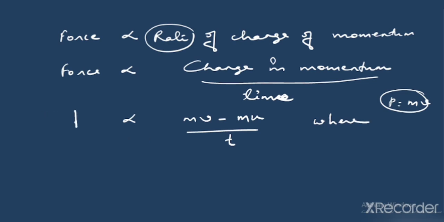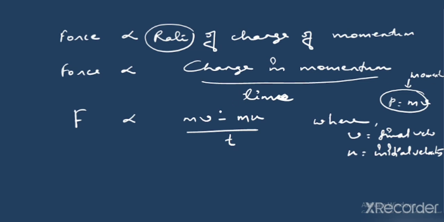Let me write here force, F, and where you will write that v is what? v is the final velocity, and u is the initial velocity of the body. And if we are talking about mv, this is the momentum which is shown over here. This is the formula of momentum which we have already studied, right? So we can write force is directly proportional to mv minus mu upon t.